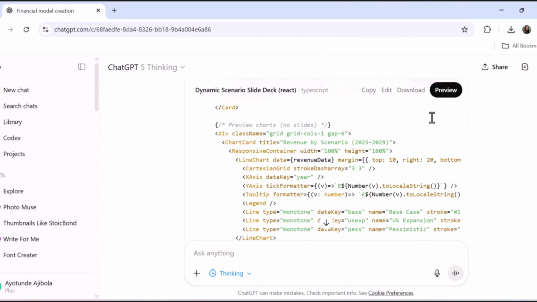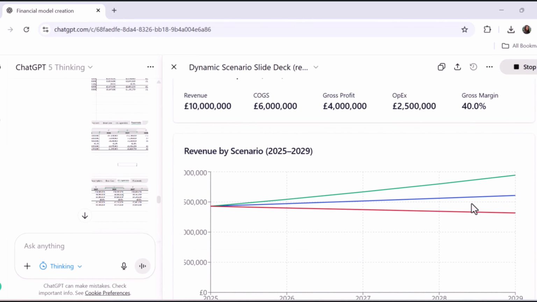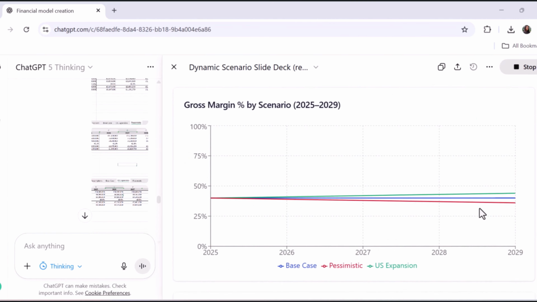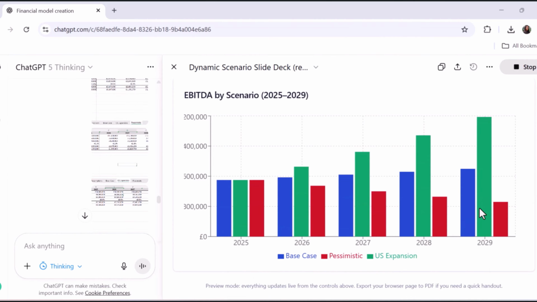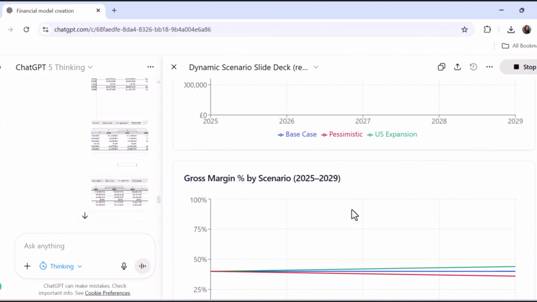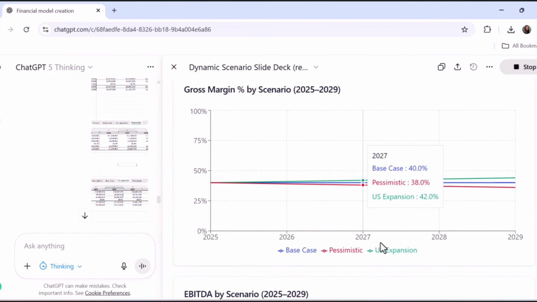And here is what ChatGPT built: a live interactive deck. It shows my 5-year projections in beautiful charts. I can even adjust my assumptions, and the charts will move right there in real time. This means you can explain complex numbers in a way everyone understands.